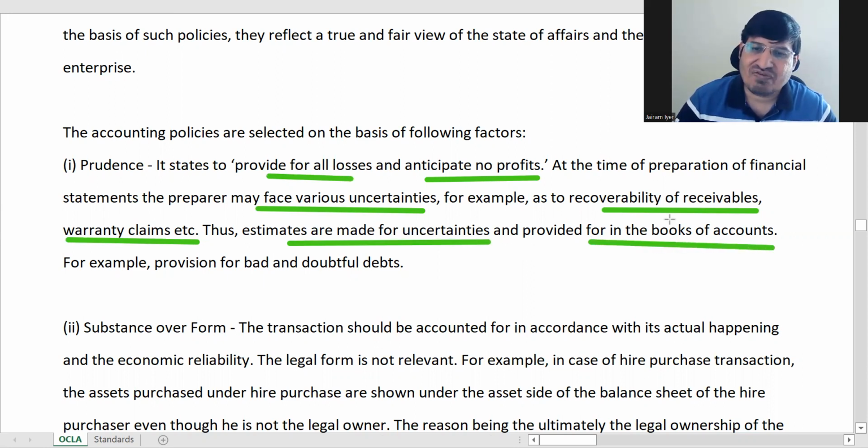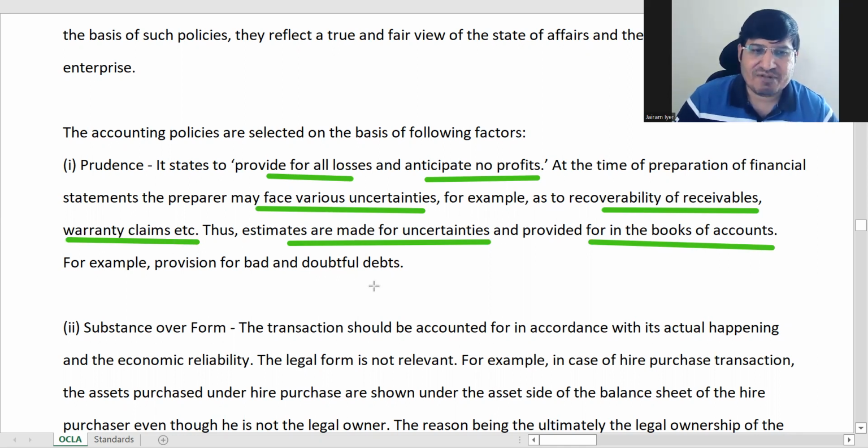If he feels that, say, 4% of debtors will not pay, based on some basis, so he should provide that in the account. He has to make a provision for those debtors, debit the P&L and make a provision.